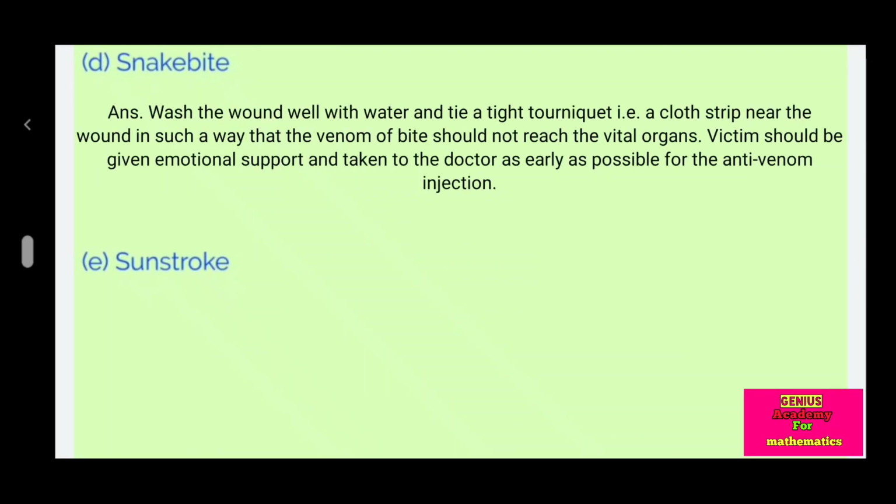Snake bite. Answer: wash the wound well with water and tie a tight tourniquet, that is a cloth strip, near the wound in such a way that the venom of the bite should not reach the vital organs. The victim should be given emotional support and taken to the doctor as early as possible for the anti-venom injection.